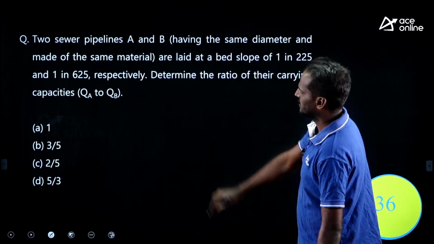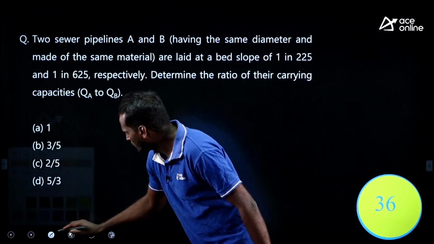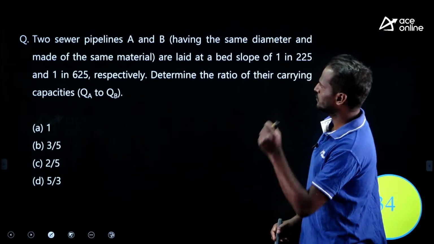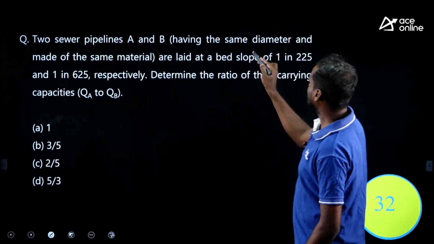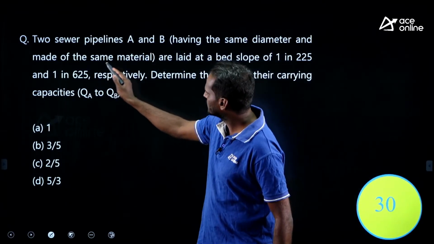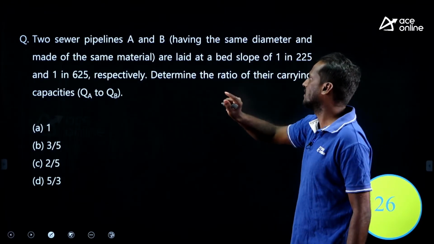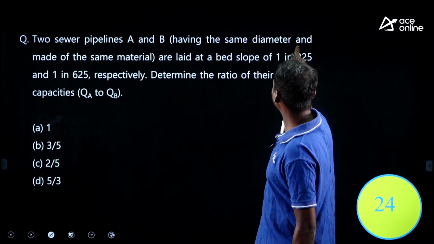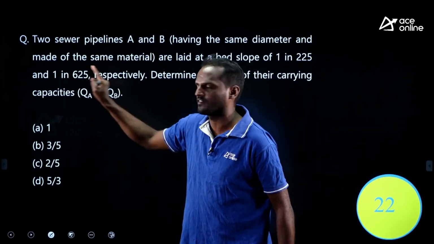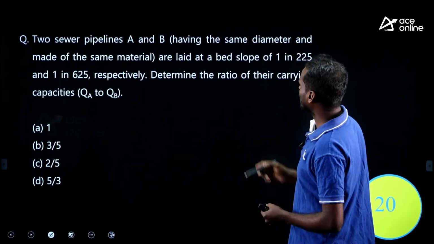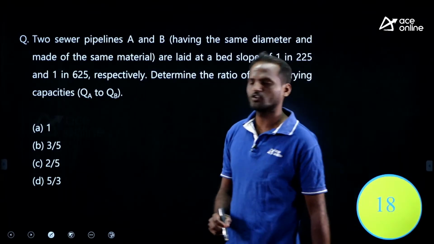Next, look at this very easy question, try to solve. Two sewer pipes A and B having the same diameter and made of the same material, laid at the bed slope of 1 in 225 and 1 in 625 respectively. Determine the ratio of their capacity QA by QB.